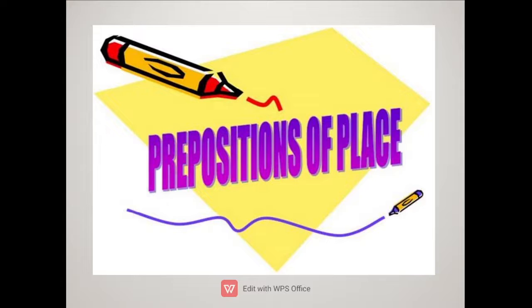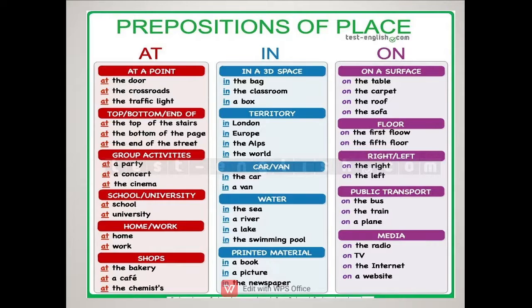Next we come to the next kind of preposition, which is prepositions of place. Now again there are the same words at, in, on, and they are used as prepositions of place. We have to remember the same point. At is used for a fixed point. In is used when we have a broader location. And on is for surface, floor, right, left, public transport, media. Okay, so I'll quickly have a reading of it.